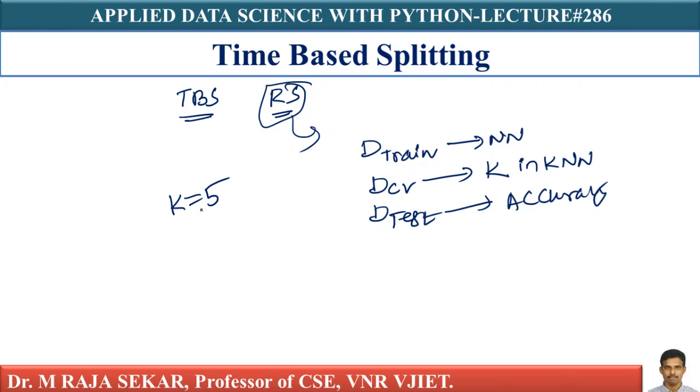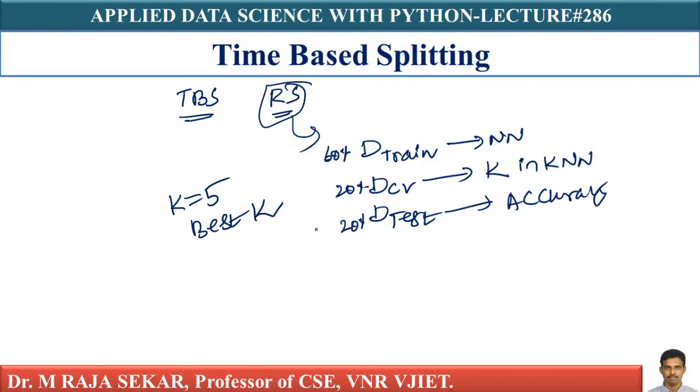That is the best K. And let's assume I split data such that in D-train I'm keeping 60% of data, in D-cross validation 20% of data, and in D-test 20% of data, because there is a sufficient amount of data here.